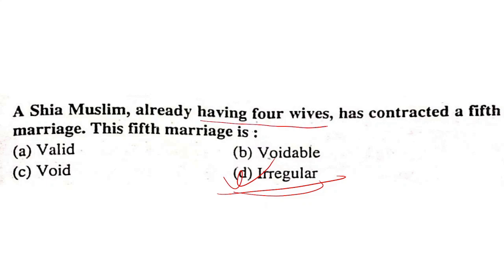Keeping 4 wives at a time is valid, but if he has contracted a marriage with the 5th wife, then the marriage is not void, it is irregular.